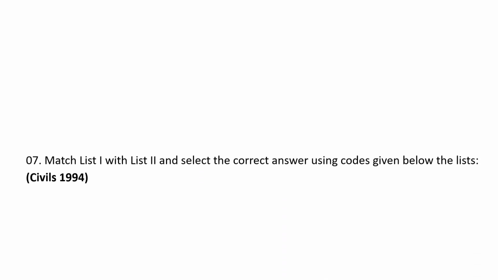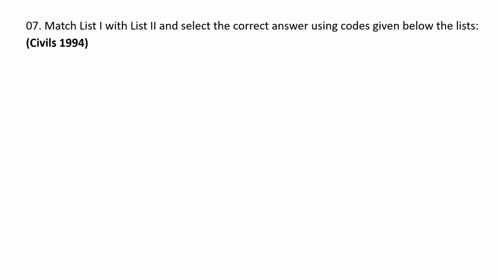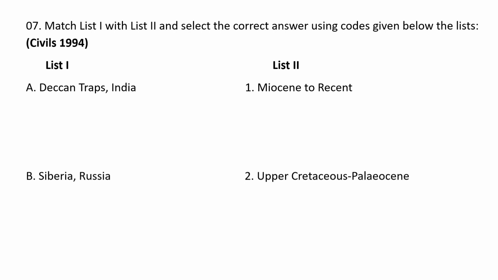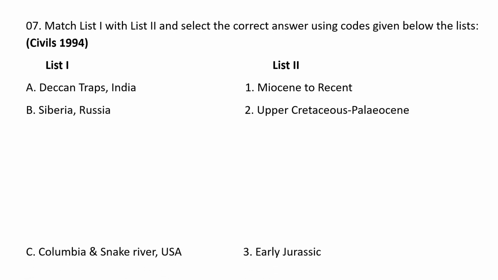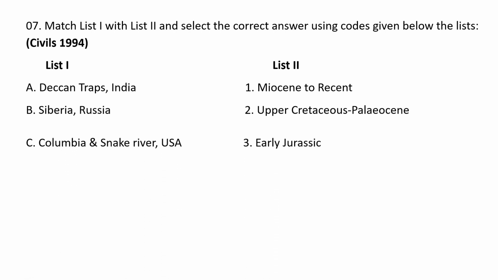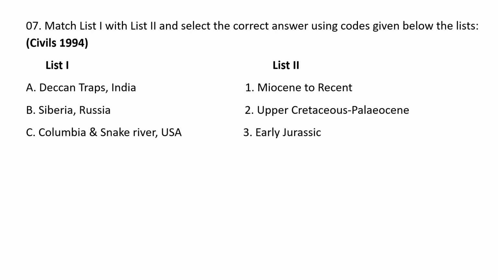Next question. Match list 1 with list 2 and select the correct answer using the codes given below. List 1 consists of Deccan Traps India, Siberia Russia, Columbia and Snake River USA, and Lake Superior. In list 2, the geologic ages are given: Miocene to recent, Upper Cretaceous to Paleocene, Early Jurassic and Precambrian.